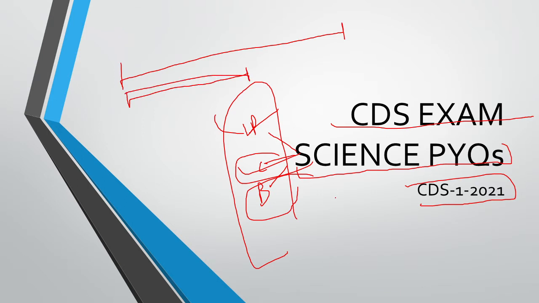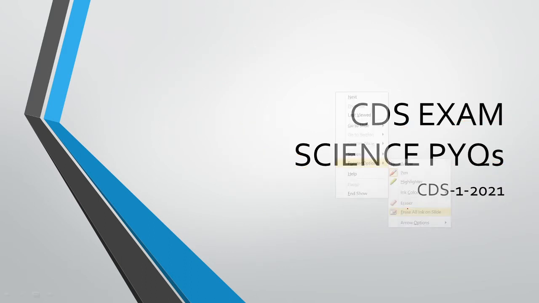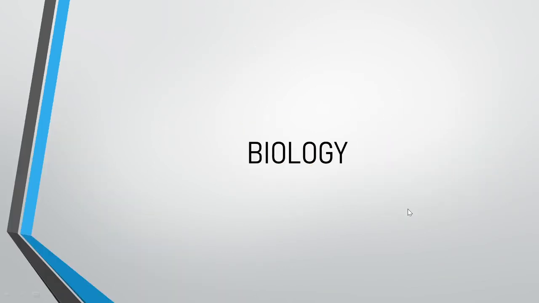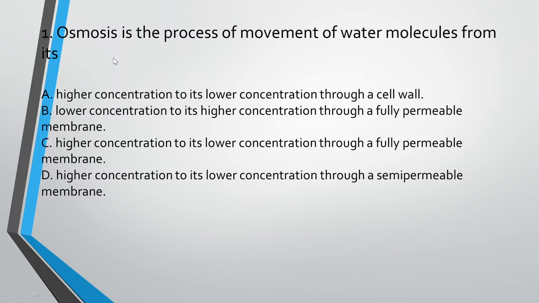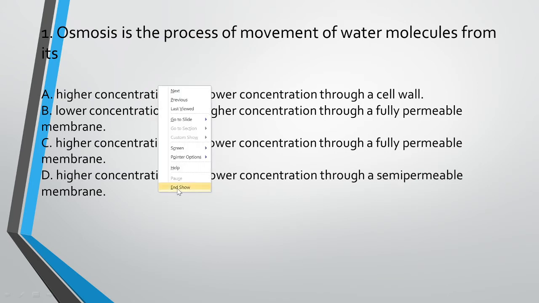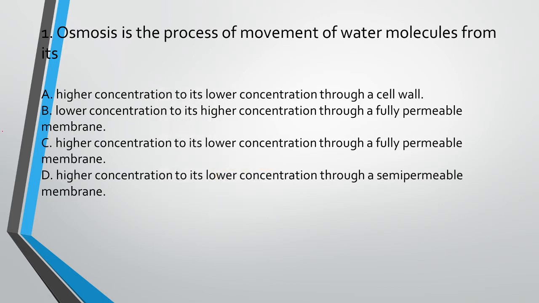So let's discuss. First we are going to discuss the biology part. So the first question is here. Osmosis is the process of movement of water molecules from its higher concentration to its lower concentration through a cell wall, lower concentration to its higher concentration through a fully permeable membrane, higher concentration to lower concentration through a fully permeable membrane, and higher concentration to lower concentration through a semi-permeable membrane. So the correct answer is option D. Osmosis is movement from a higher concentration to a lower concentration through a semi-permeable membrane.